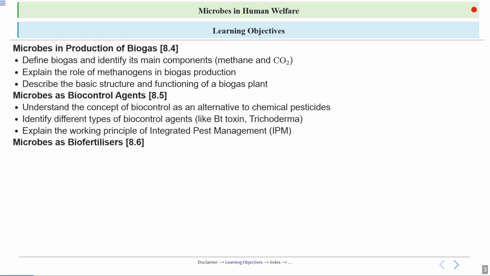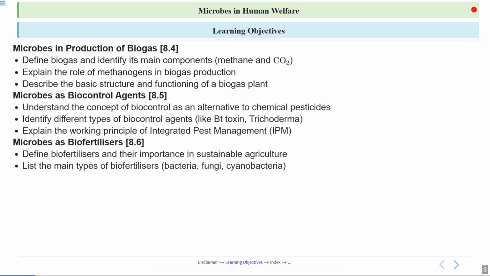Then we'll also talk about microbes as biofertilizers. Within this topic, we'll talk about what biofertilizers are, how you can define them, and what is the importance of these biofertilizers in promoting sustainable farming. We'll list the main types of biofertilizers. Biofertilizers can be obtained from bacteria, fungi, and cyanobacteria. We'll also understand the mechanism by which different biofertilizers enhance soil fertility.